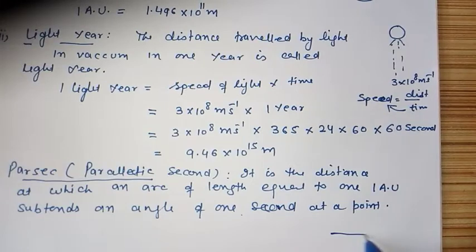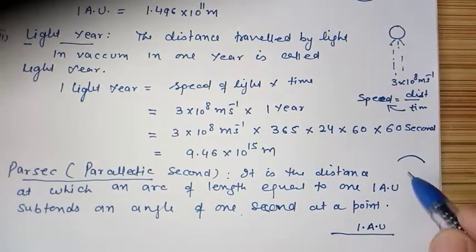You have an arc of 1 astronomical unit, you know this one, right?